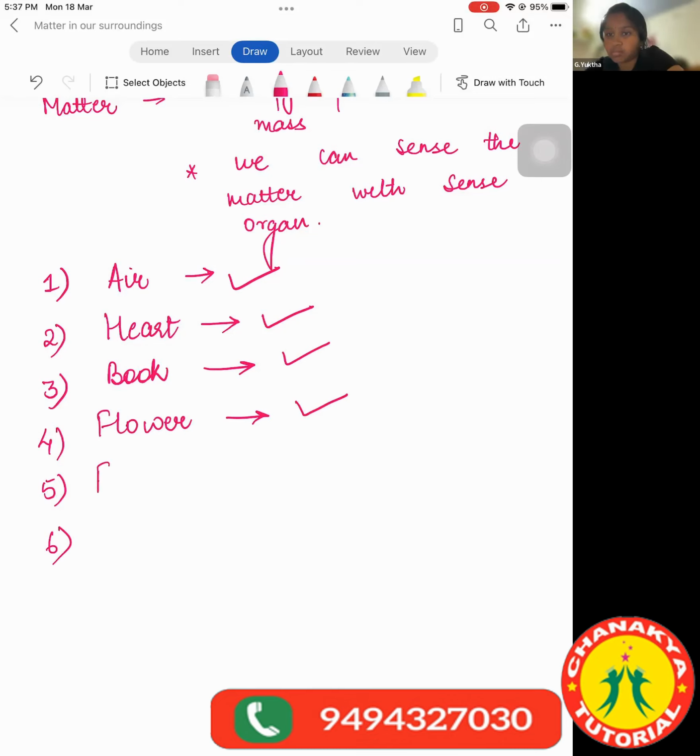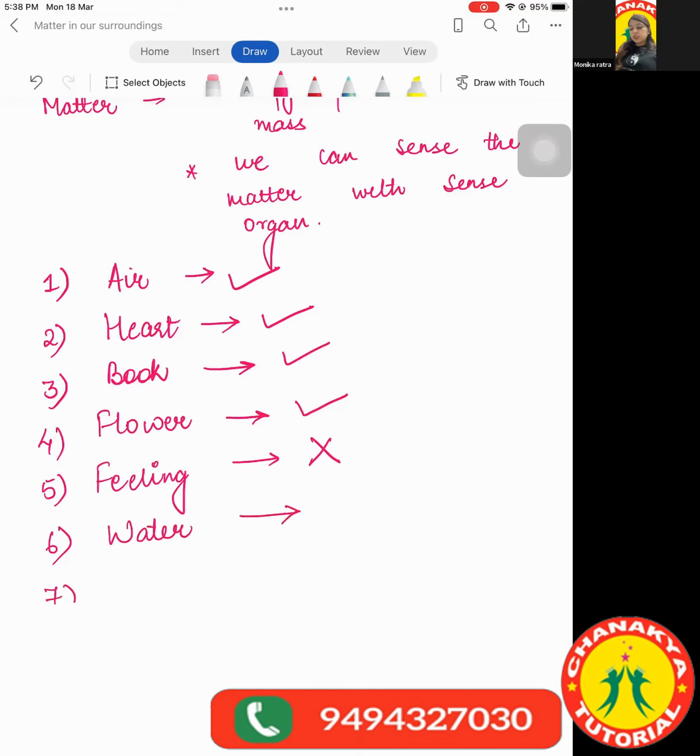Yukta, can you tell me the next question? Feelings. So what do you think, Yukta, is it matter or not? Ma'am, it's not matter. Jitendra, what about the next question? Water, ma'am. Is it matter or not? Yes, ma'am. It is matter because it occupies space and it has mass also.